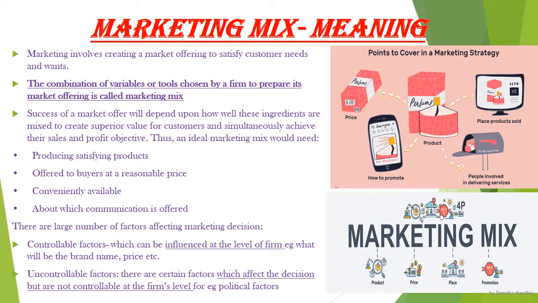So these are the controllable factors which can be influenced at the firm level only. Uncontrollable factors are those which affect the decision but are not controllable at the firm's level. For example, political factors, competitors, change in societies or change in consumers' taste and preferences. So they affect the decision of the business, but they are not in the control of the business organization.